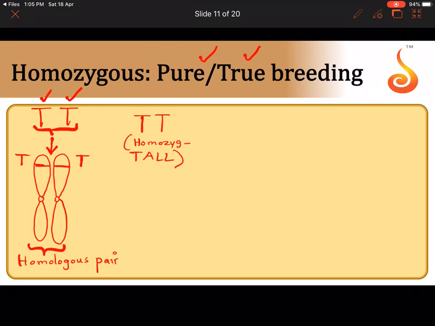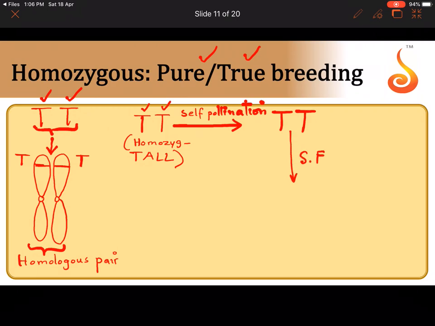Now, if this plant, no matter how many times you self-pollinate it, usually for true breeding we say that on self-pollination, is it possible for you to suddenly get a plant which is dwarf? Impossible, because both the allelic members are capital T. The seed produced also will be capital T.